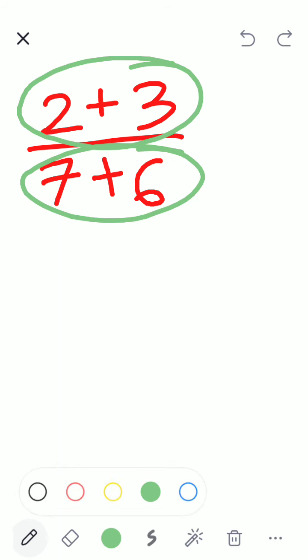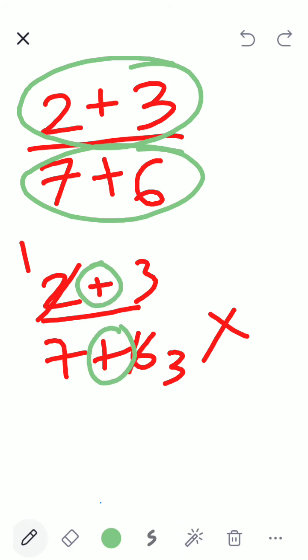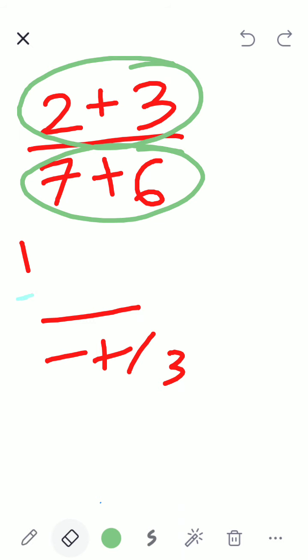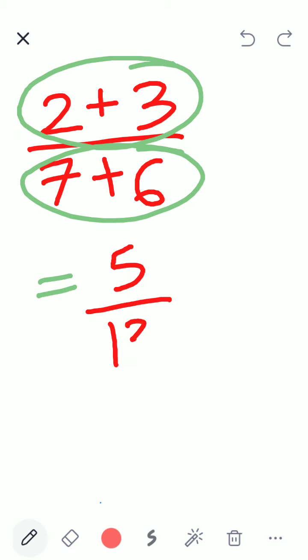I cannot write 2 plus 3, 7 plus 6, so 2 ones are 2, 2 threes are 6. No, wrong, because it is plus. This is totally wrong. I have to add only. Only in multiplication and division they get combined. Remember this, children, always. 2 plus 3, 5. 7 plus 6, 13. Clear?